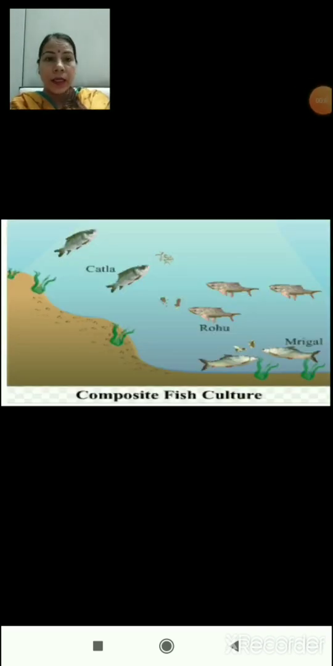Here in this slide, you can see composite fish culture where different varieties of fishes are growing in the same water reservoir. Here you can see that katla, rohu and mrigal fishes are living in the same water reservoir.